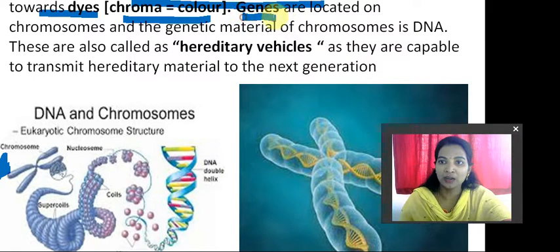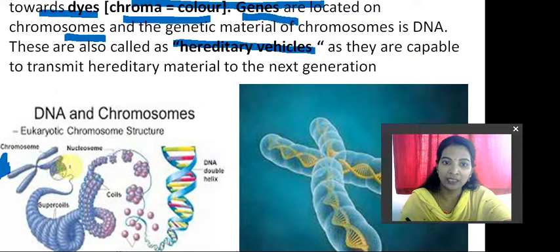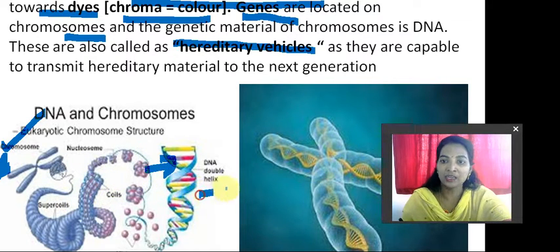So genes are located on the chromosome, and the genetic material of the chromosomes is DNA. As you look at the chromosome, the genes are coil-like structures, and they have the DNA structure.